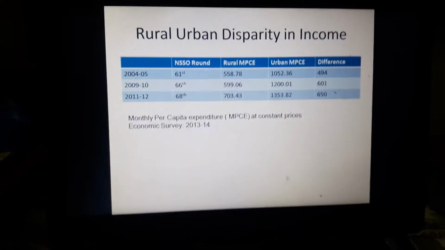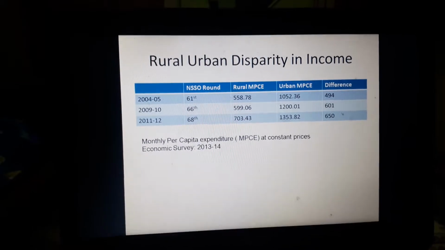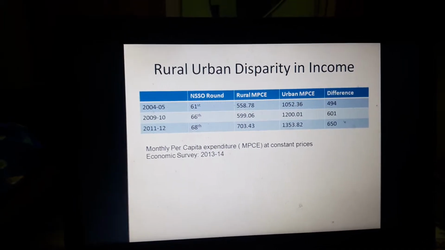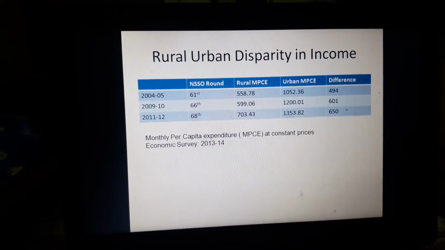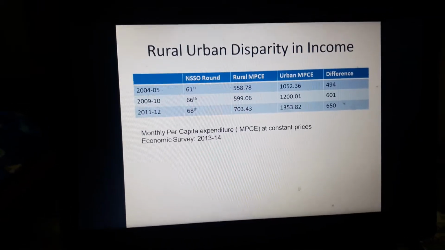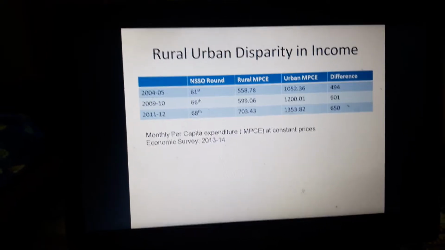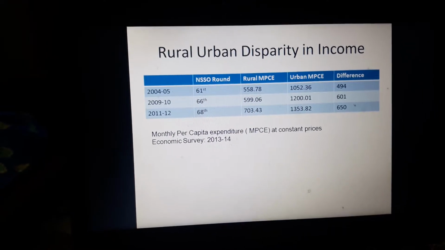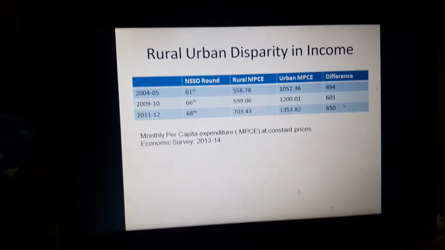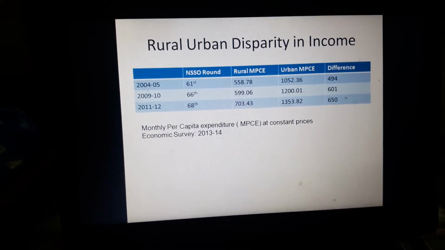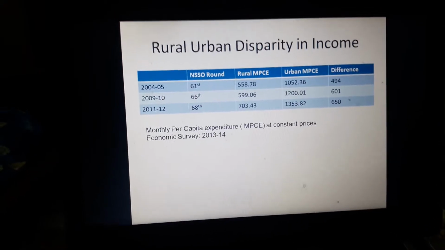Here we have considered both the rural MPCE, that is rural monthly per capita expenditure, and the urban monthly per capita expenditure, and in the last column we have the difference between rural and urban MPCE. Now for the 61st round, the rural MPCE was 558.78 and the urban MPCE was 1052.36. These are all in rupee terms. So the difference between the rural and urban monthly per capita expenditure is 494.